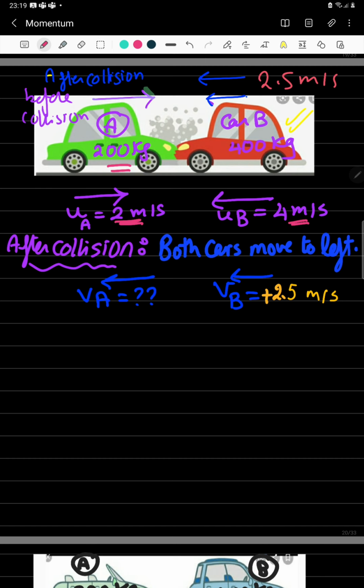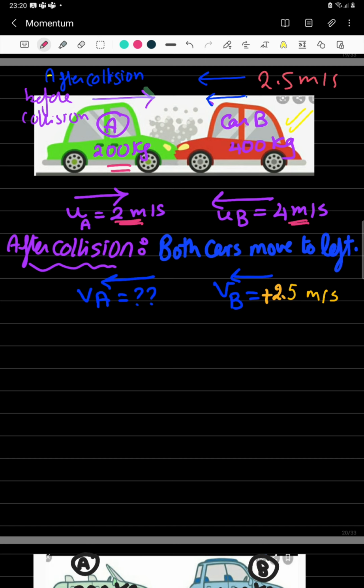After collision, the blue car moved to the left with 2.5 meters per second, and the green car moved again to the left with unknown velocity. What will be the velocity of the green car after collision?